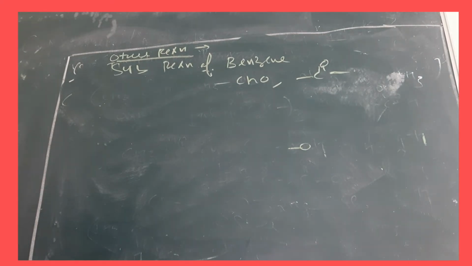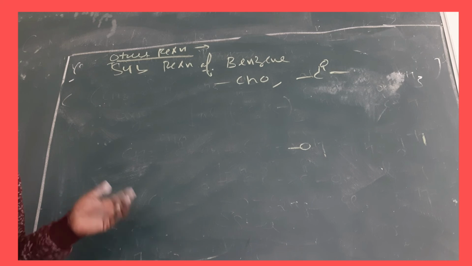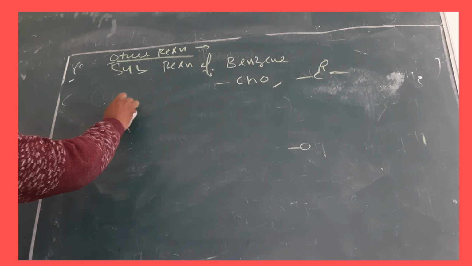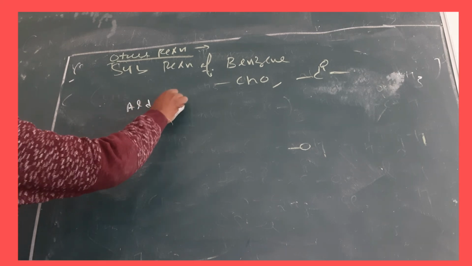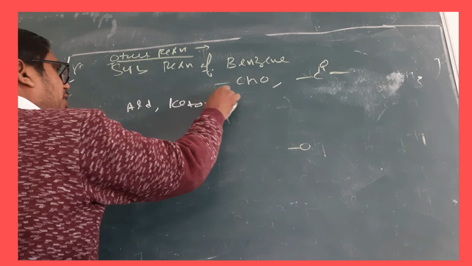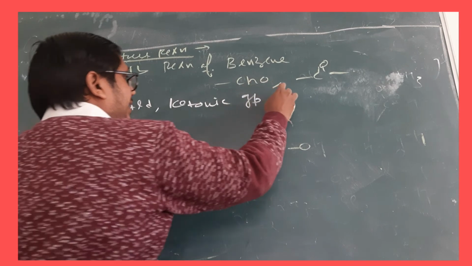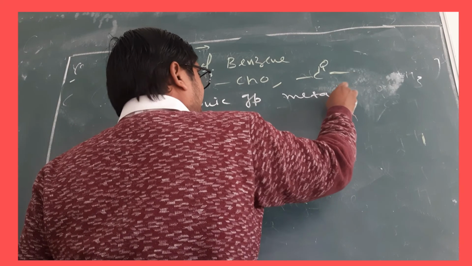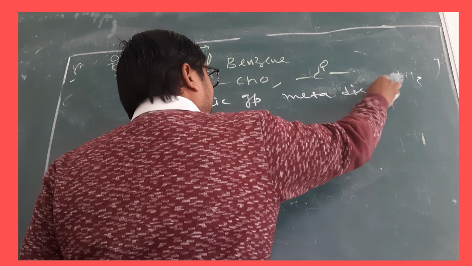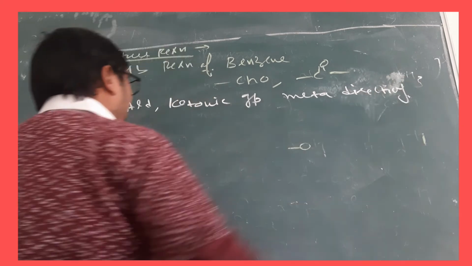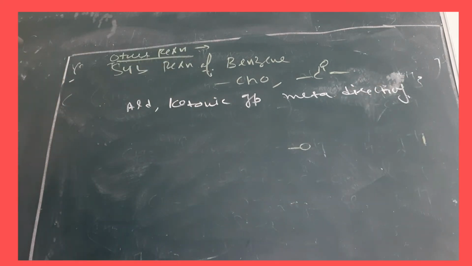That reaction we are going to start now. Aldehyde or ketonic groups are meta-directing. Just remember, they are meta-directing. This is due to the resonance structure of the aldehyde and the ketone.